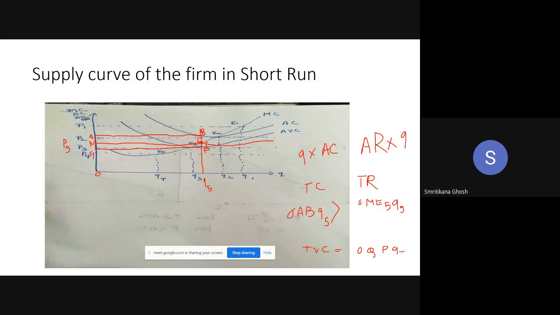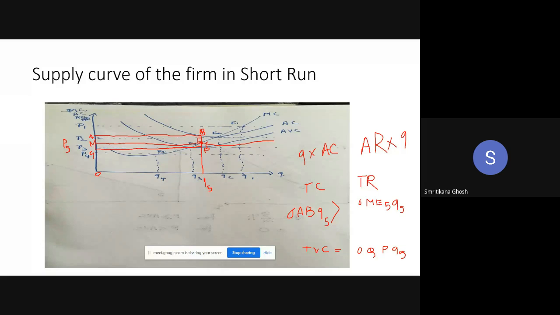Is that clear? Total variable cost for the Q5 level of output. Yes, ma'am.